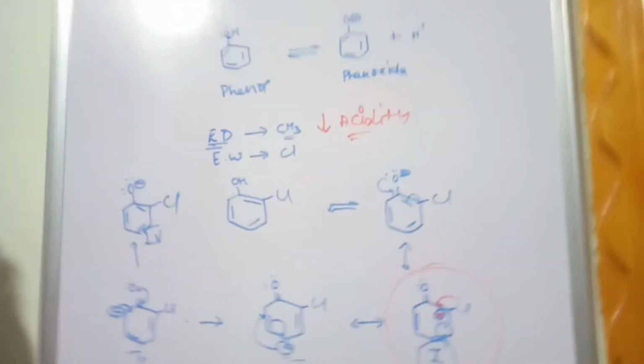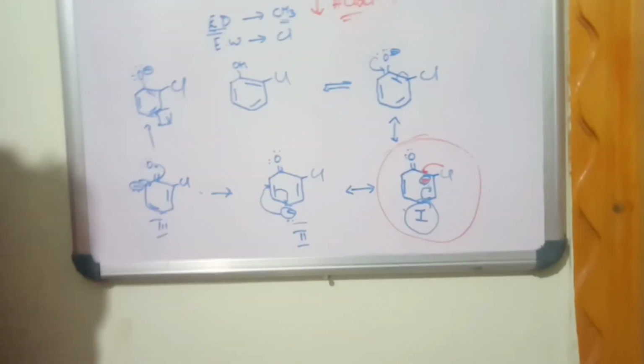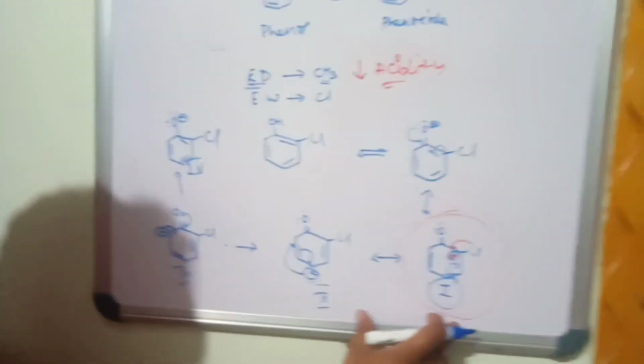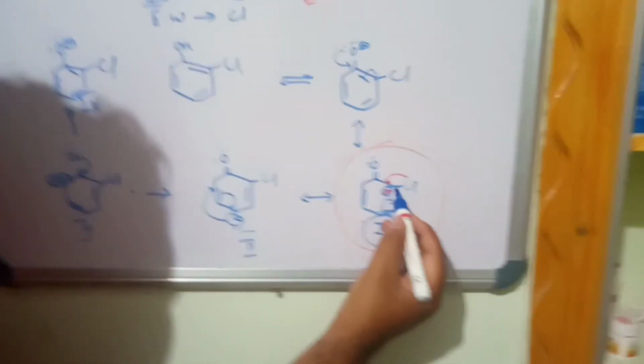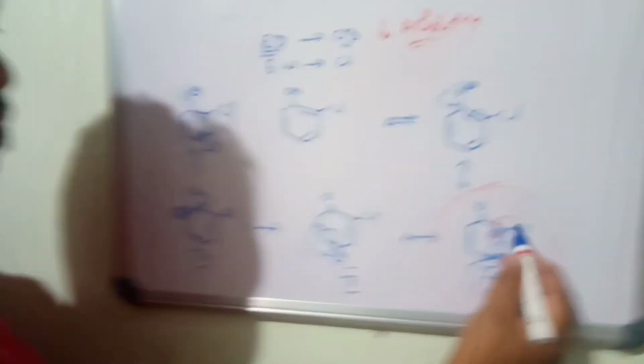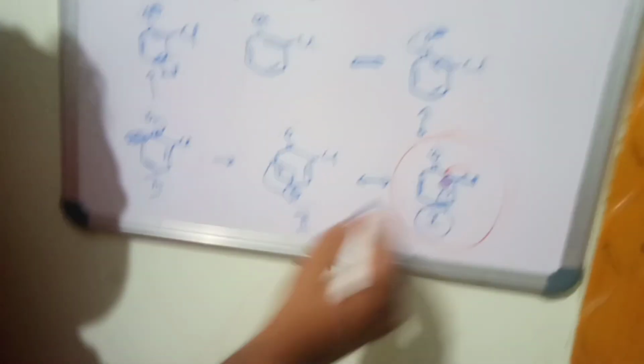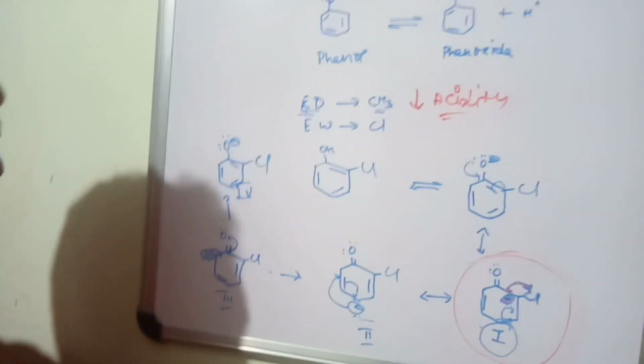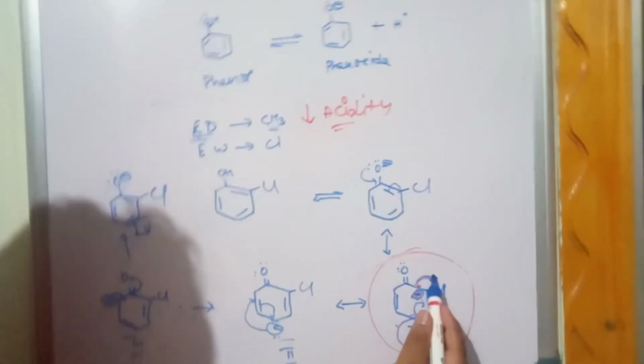Now, whether the chlorine will increase the acidity or not. Here you get the same resonance structure as that of the electron donating group. Here the carbon holding the negative charge is the same carbon holding chlorine. Negative charge means electron rich. It doesn't want to be electron rich. Already it is rich, so it has to draw the electrons in order to get stabilization. If it is electron deficient, it requires electrons. If it is electron rich, it has to take away the electrons.